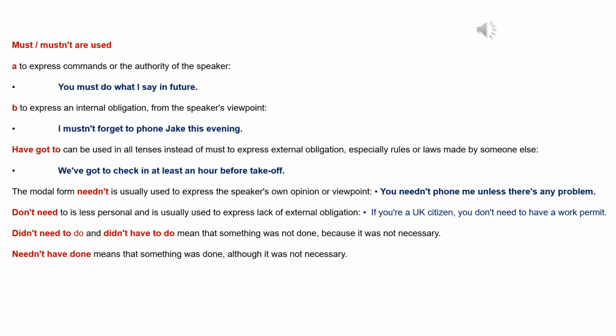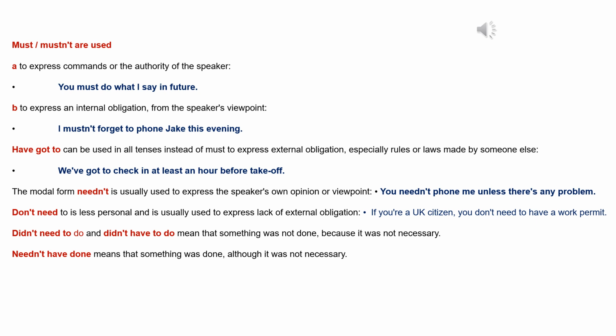Must or mustn't are used A. to express commands or the authority of the speaker. You must do what I say in future. B. To express an internal obligation from the speaker's viewpoint. I mustn't forget to phone Jake this evening. Have got to can be used in all tenses instead of must to express especially rules or laws made by someone else. We've got to check in at least an hour before takeoff.